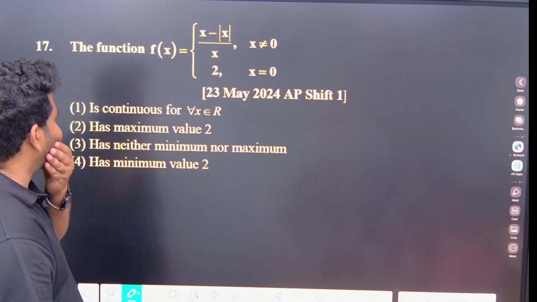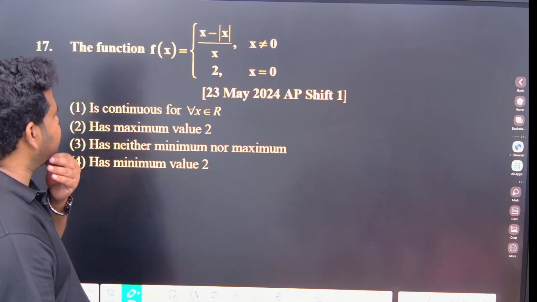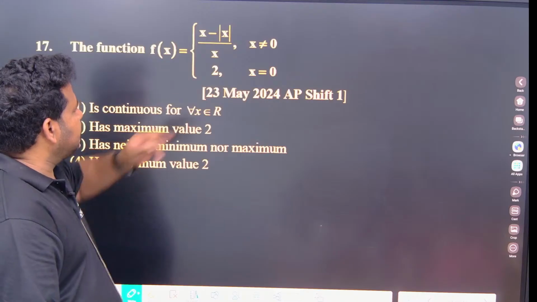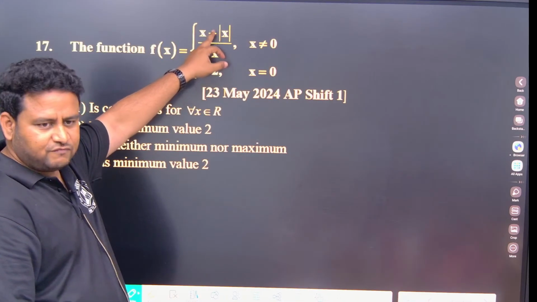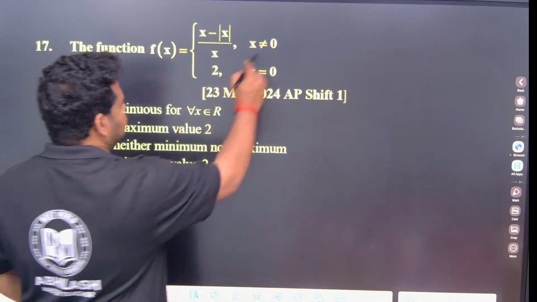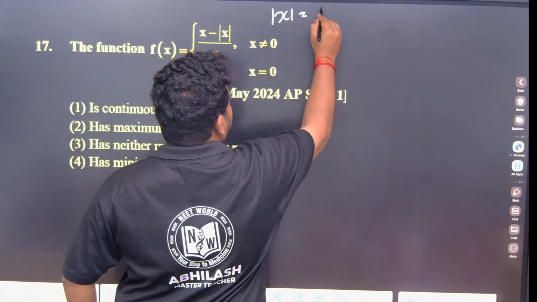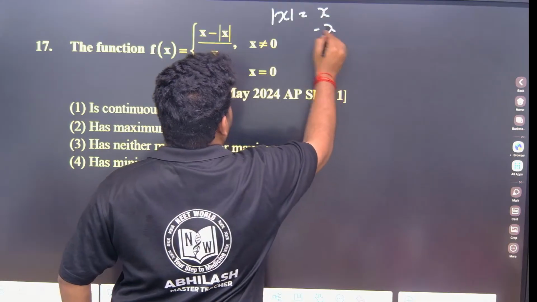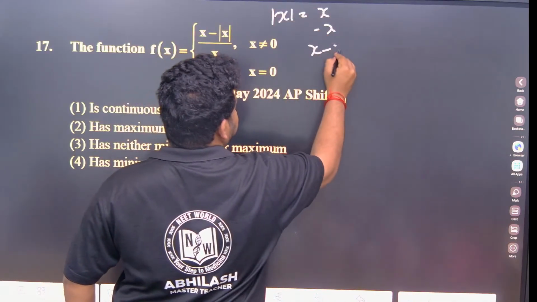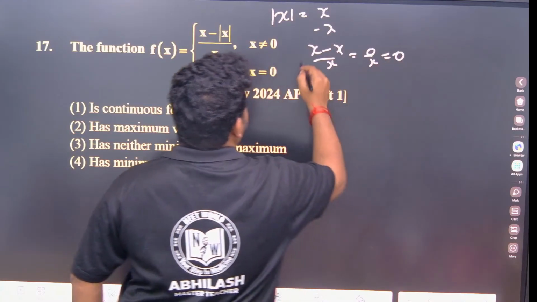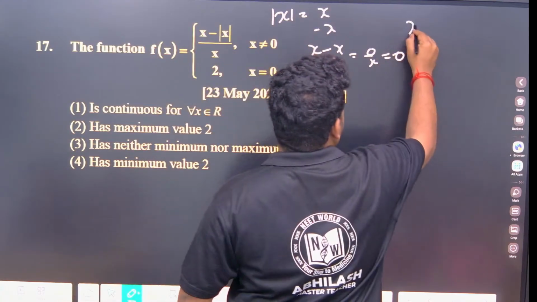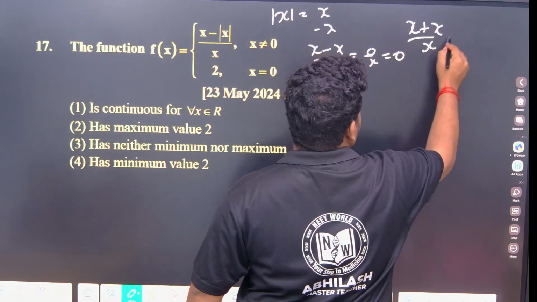Okay. Let us see. Is continuous if I take 0. Mod x is there. If I take it as minus x, mod x I can write as plus x minus x. First, if I put it as x, x minus x by x, this is 0 by x, which is 0. If I take it as minus x, x plus x by x, that is what?